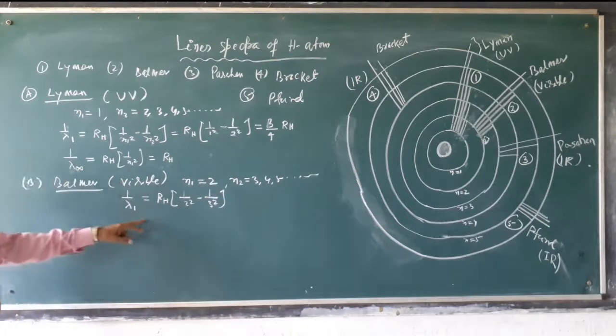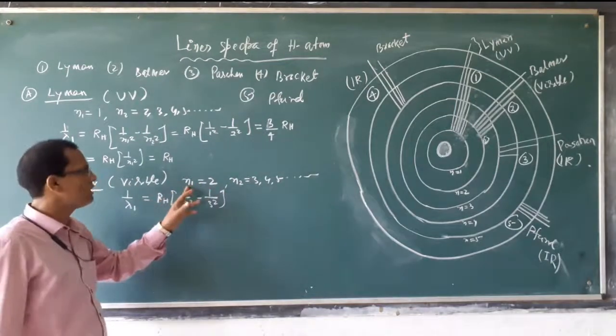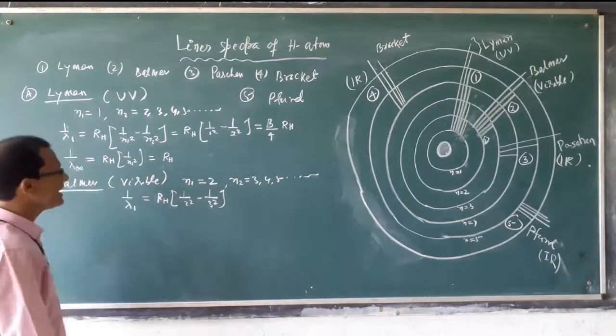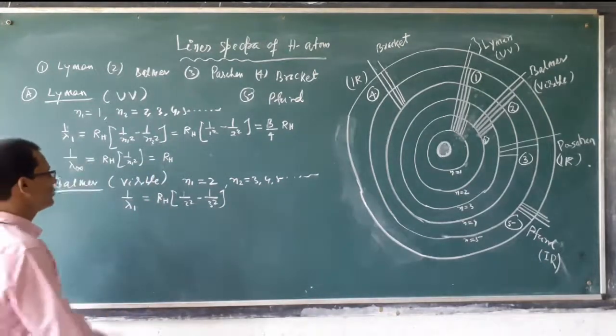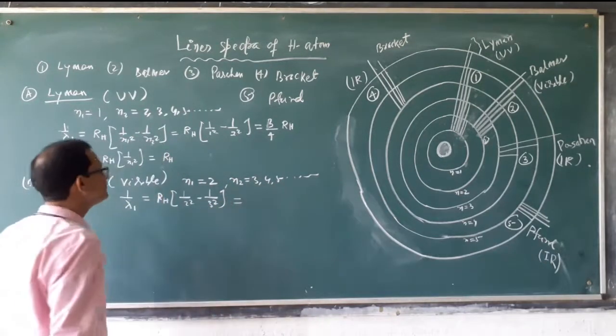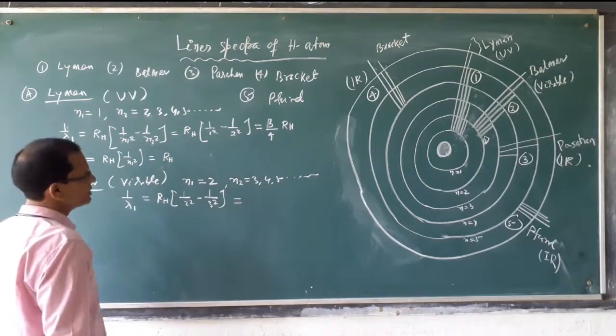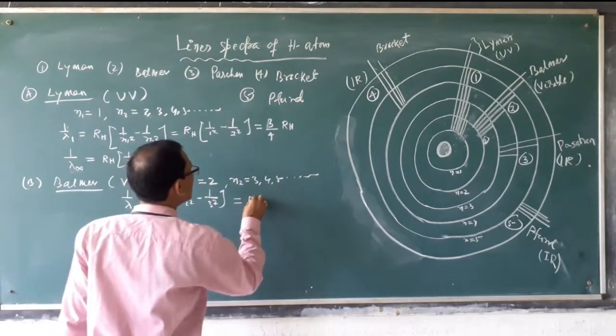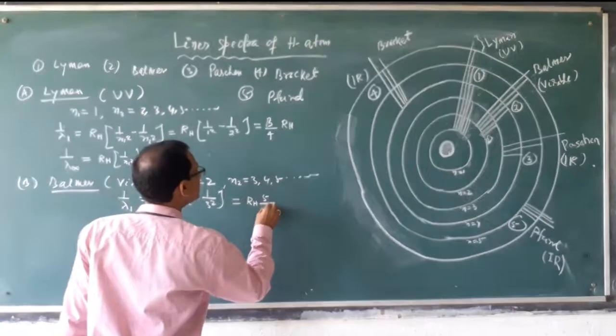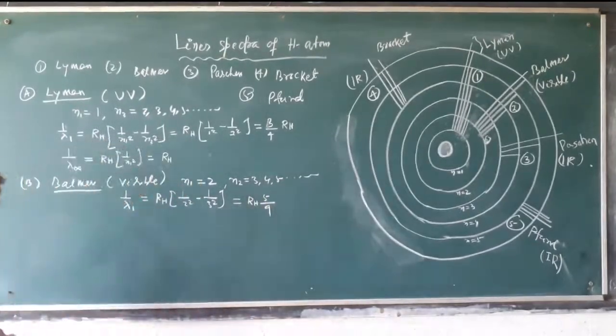We are discussing the first transition of each series. It depends on the n1 value and the n2 value. The second transition, 4 to 2, we will consider like this. For the first transition, the result will be 5 by 36 RH. This is the first transition of the Balmer series. This is very important.